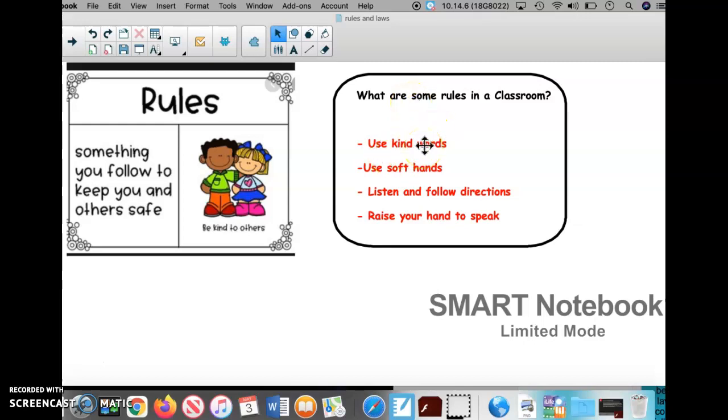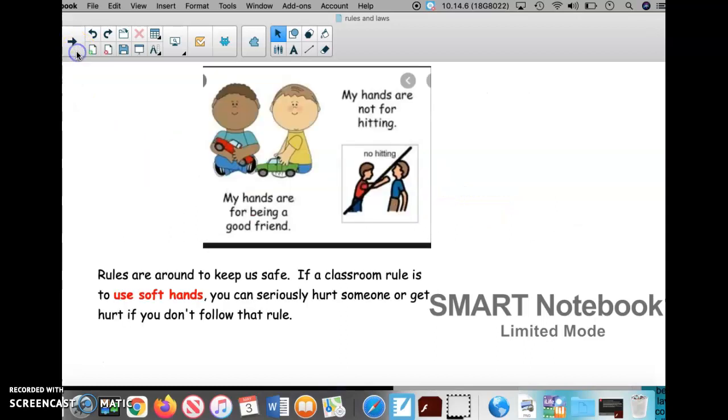Use kind words, use soft hands. Kind words and soft hands means you're talking nicely to someone, you're not saying mean things. Soft hands means you're not hitting anyone. If you want to say something, you can use your words nicely, but don't use physical force. Listen and follow directions and raise your hand to speak. Rules are around to keep us safe.